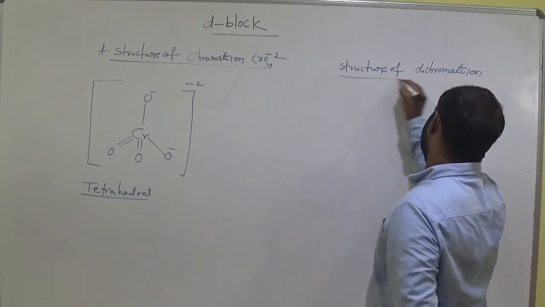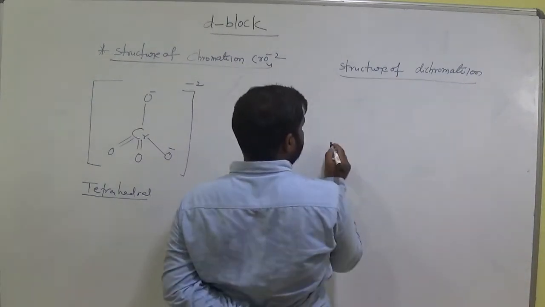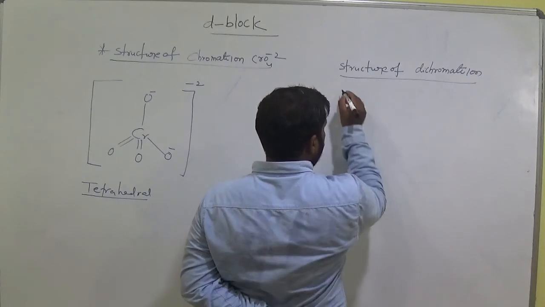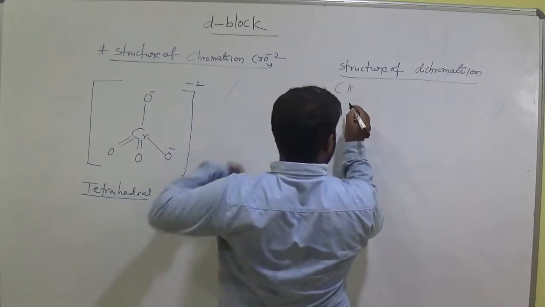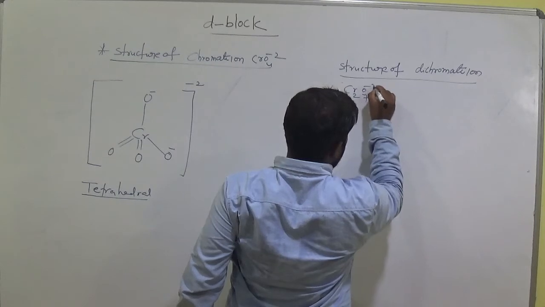And what about the structure of the dichromate ion? Let's see. What is the formula? Cr2O7 2-.